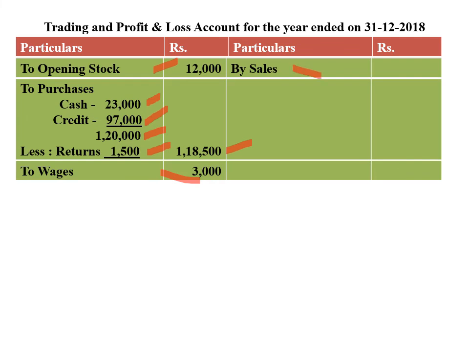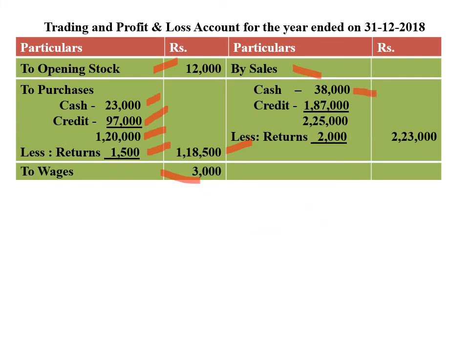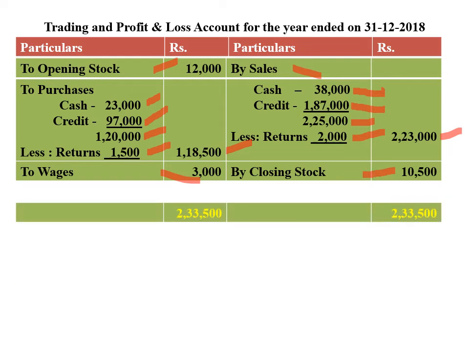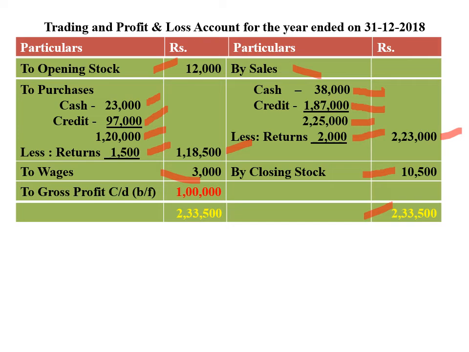Credit side, by sales: in that cash sales is 38,000, credit sales 1,87,000, total sales given in the problem 2,25,000, less sales return 2,000, net sales 2,23,000. Closing stock given in the problem 10,500. Total comes to 2,33,500, more in credit side. So balancing figure, to gross profit carried down, 1 lakh.